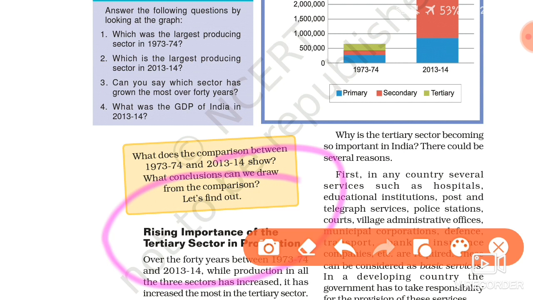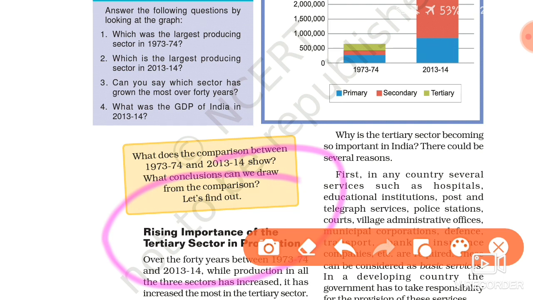We have already come to know that in developed countries, in the initial stages, agriculture was the most important sector. But now, with the development of agriculture and farming, the importance of the tertiary sector is rising.